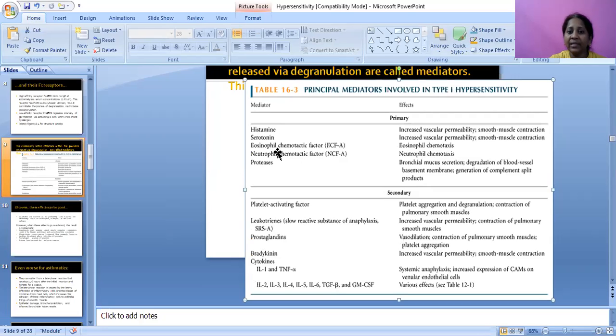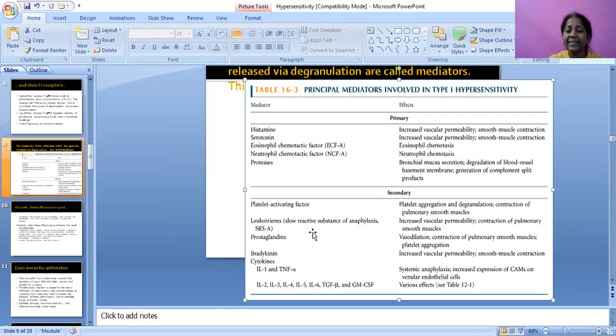Okay, eosinophil chemotactic factor, that is ECF-A, causes eosinophil chemotaxis. Neutrophil chemotactic factor, that is NCF-A, causes neutrophil chemotaxis. Proteases primarily affect bronchial mucus secretion, degradation of blood vessel basement membrane, and generation of complement split products.